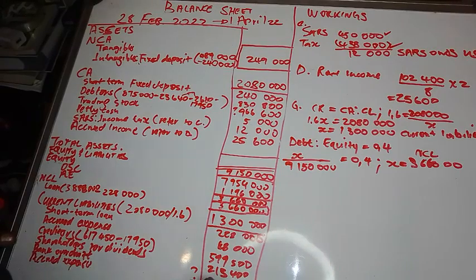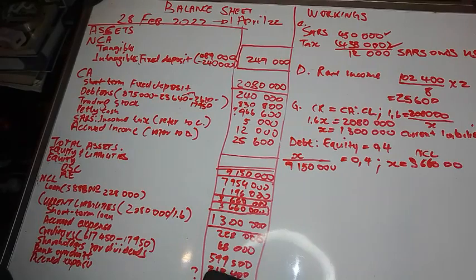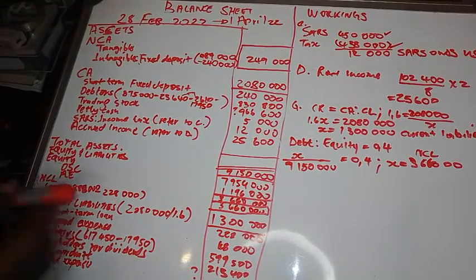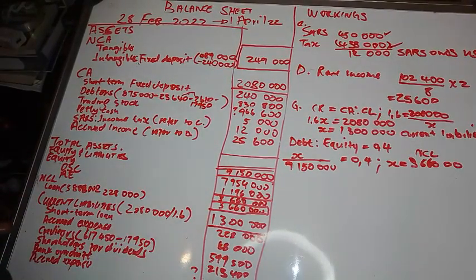Remember they said half was paid and the other half was not paid, so we'll have accrued expense 48,000 there.